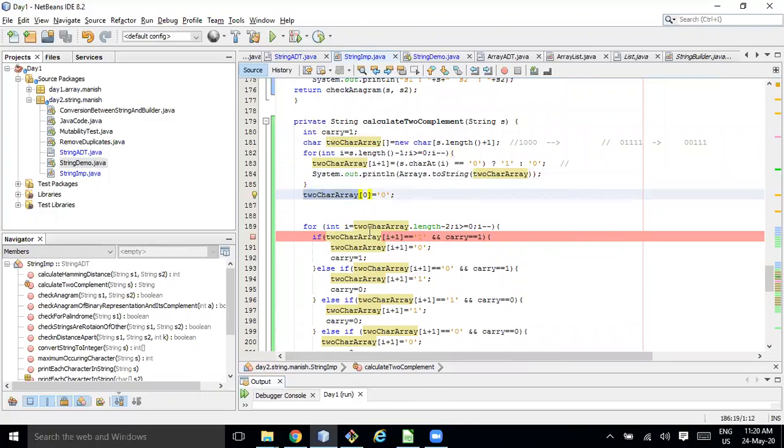I'm iterating over this array and just toggling the bits here. If it is 1, then I make it 0, otherwise it is 1. Pretty standard, simple thing.